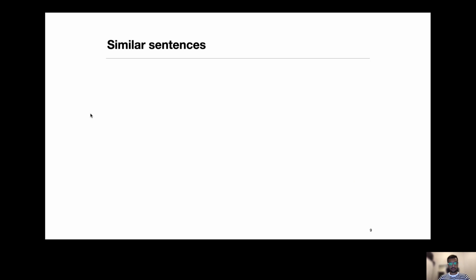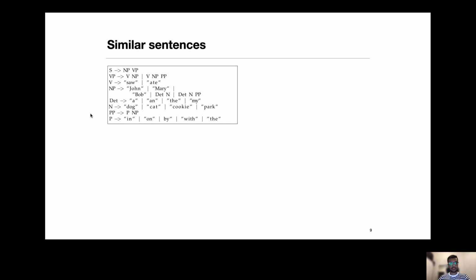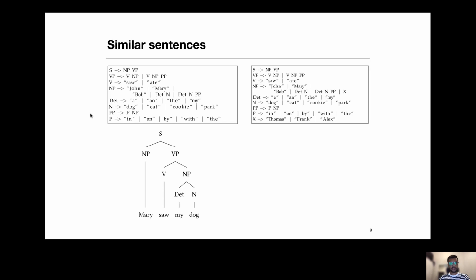And what do we mean when we say similar sentences? Consider these two sentences from two distinct grammars. Mary saw my dog and Frank saw my dog. Because these two sentences do not have the same derivation tree, these two sentences are not considered similar sentences. As a result, we cannot mutate Mary saw my dog to Frank saw my dog.